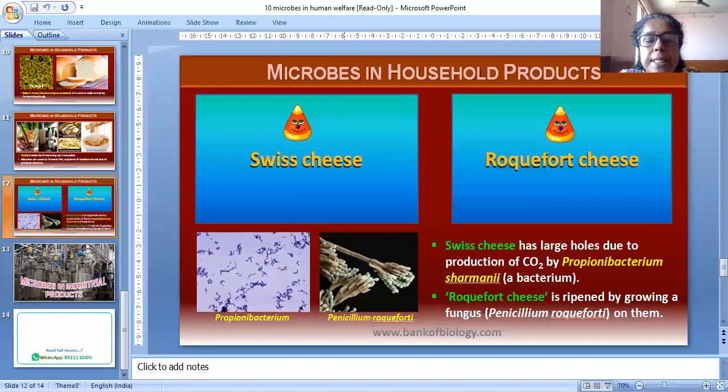Actually, he was studying Staphylococci bacteria, then he observed a mold growing in the unwashed culture plate, around which Staphylococci could not grow.